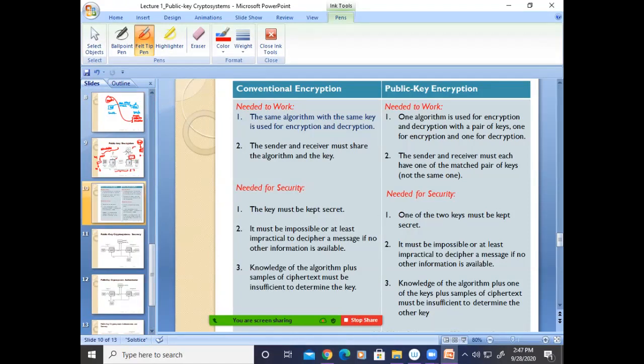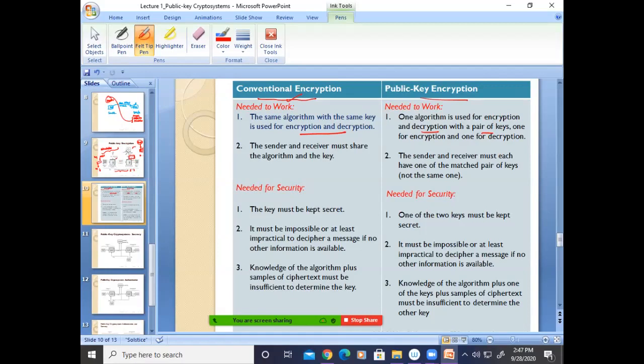In conventional encryption or symmetric encryption, what are the functionalities for security, and for the public key. As I already told, the same algorithm with the same key is used for the encryption and decryption in the symmetric, but public key is different. One algorithm is used for the encryption and decryption with a pair of keys. So encryption 1 key, decryption 1 key, right?